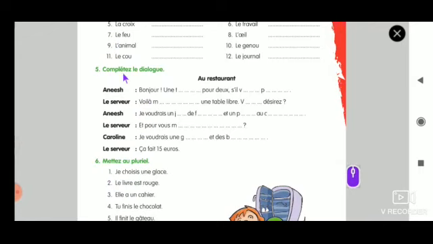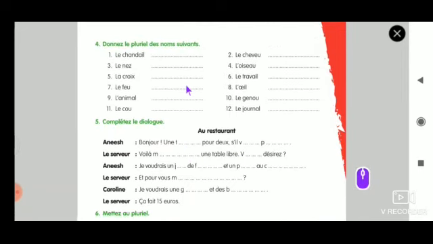You take this as homework, exercise number 5. Complétez le dialogue. Anyway, I'll give you the answers, but as of now you just have to complete the dialogue. Bonjour, j'ai une dash pour deux, s'il vous plaît. So you just try on your own. How many words are missing? 1, 2, 3, 4. So a 4-letter word is missing here. Let me see who does it. Today's online test is exercise number 4, so you do well.